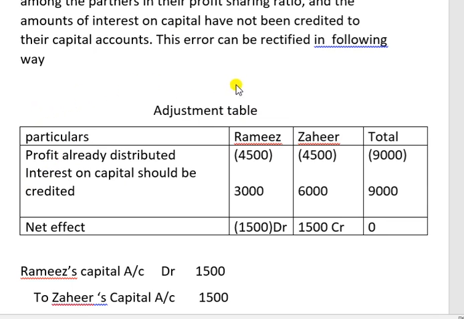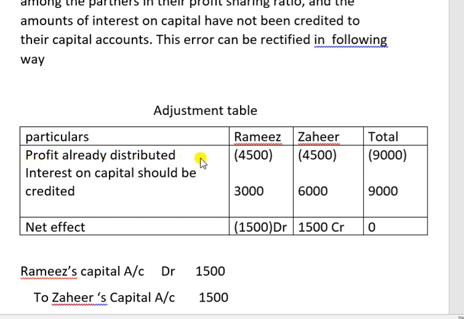So this is the second method. We can rectify through directly into their partner's capital or current account. What is capital or current account? If the question is having fixed capital account, the adjustment will be done through the current account. If nothing is mentioned, we can adjust through capital account. So profit already distributed.